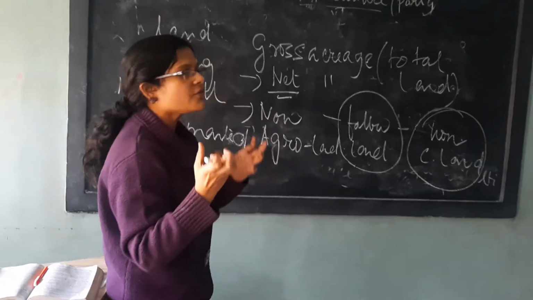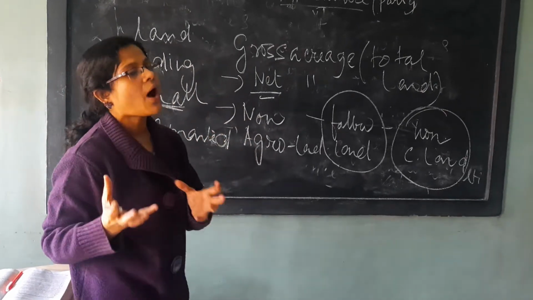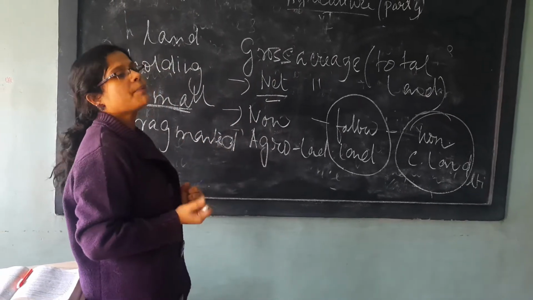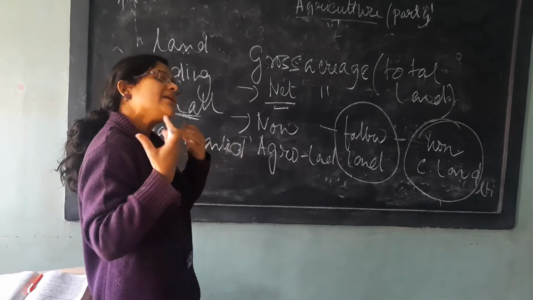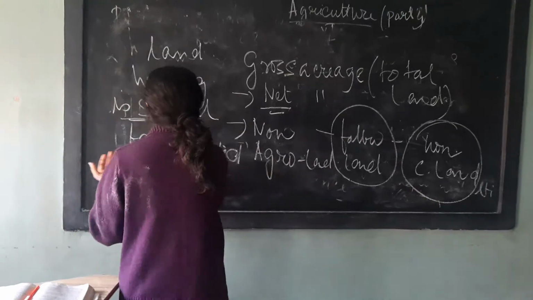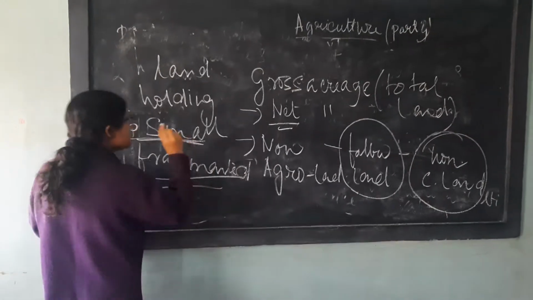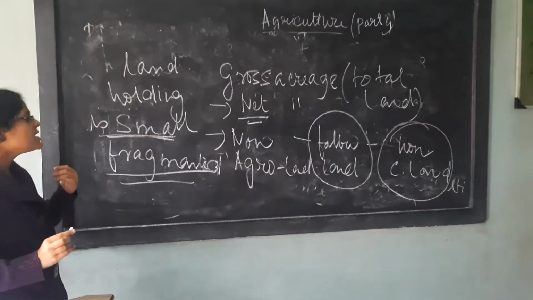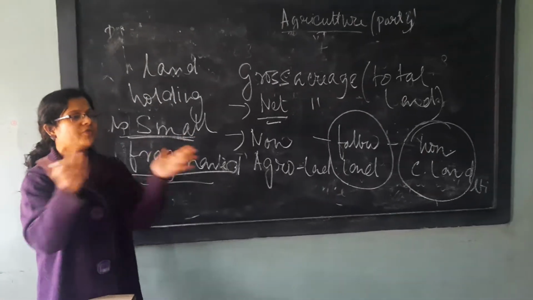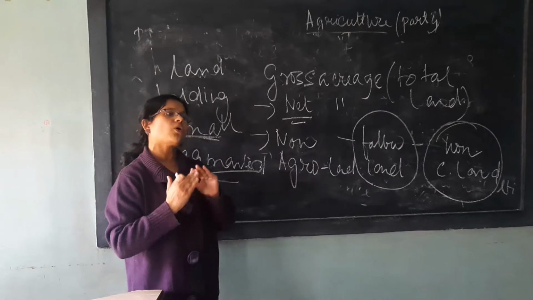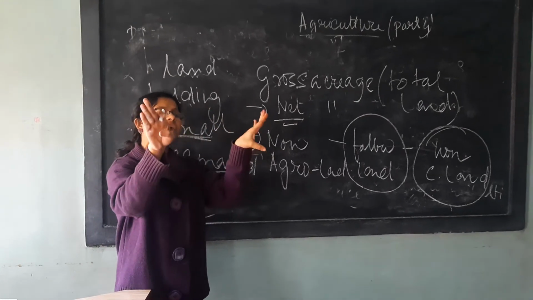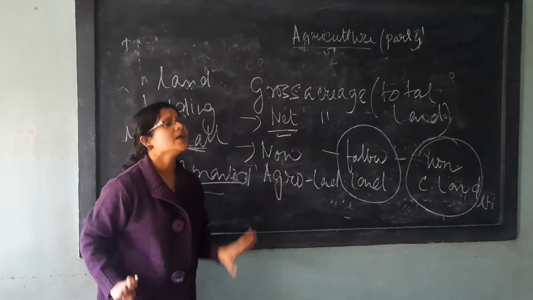The amount of land the landowner or the farmer has for the purpose of cultivation. If the land holding can increase, if the fragmented land is consolidated, then the size of the cultivable area will increase.